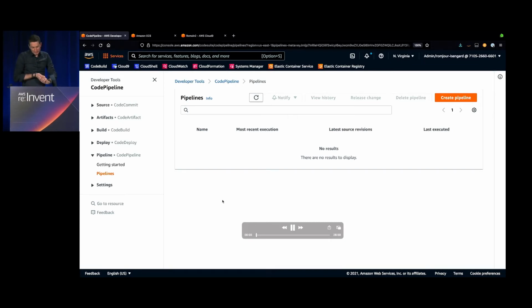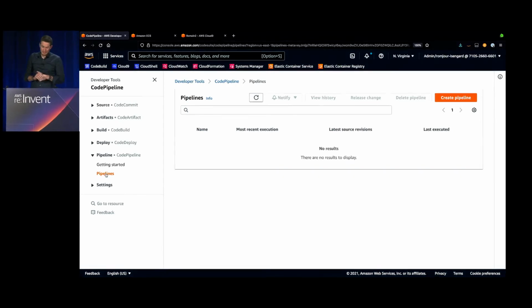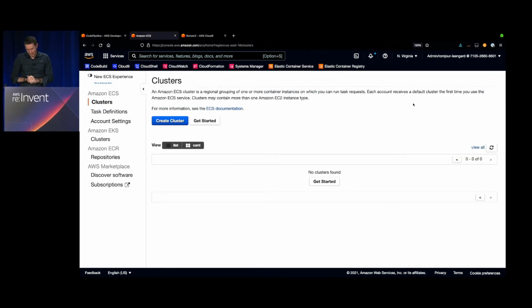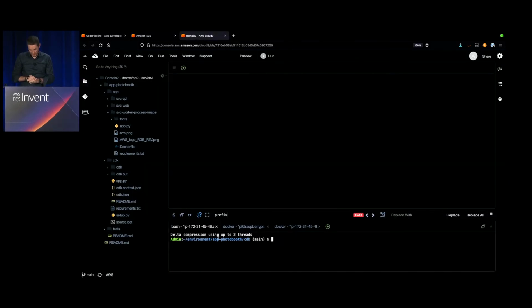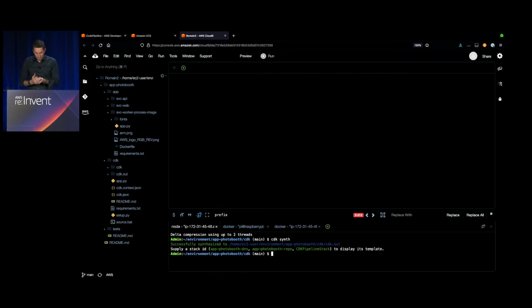All right, so this is my CodePipeline. You can see that there's nothing here, because I've not configured anything. I have my ECS clusters. I don't see anything because I've not created anything. So I'm going to my code. I'm going to zoom in on the CDK piece of my code. I'm going to create my infrastructure in the cloud. So I'm just doing a CDK synth, which is basically testing that my CDK code is good. It's a good practice to do that before deploying to the cloud.